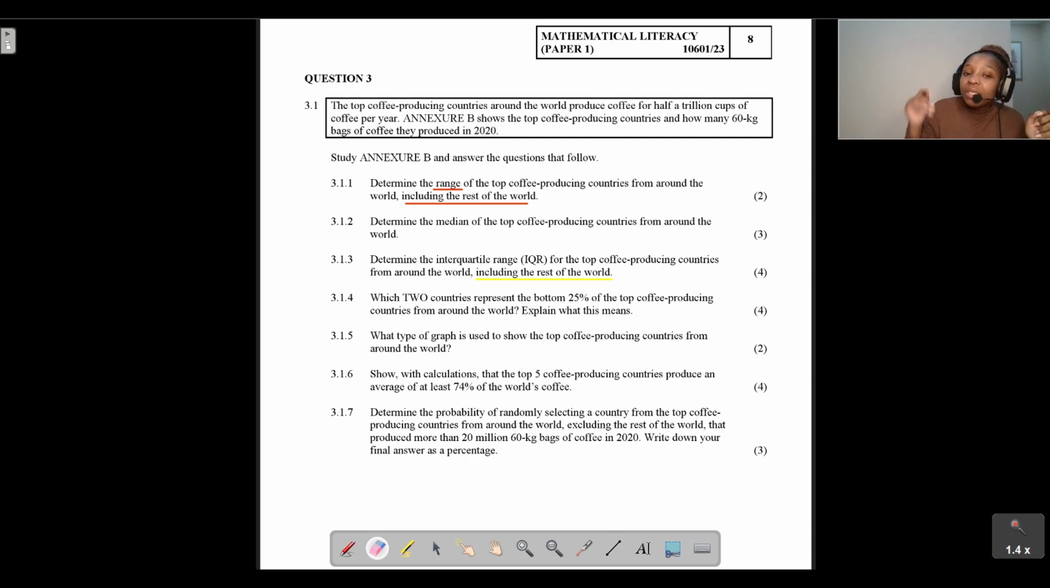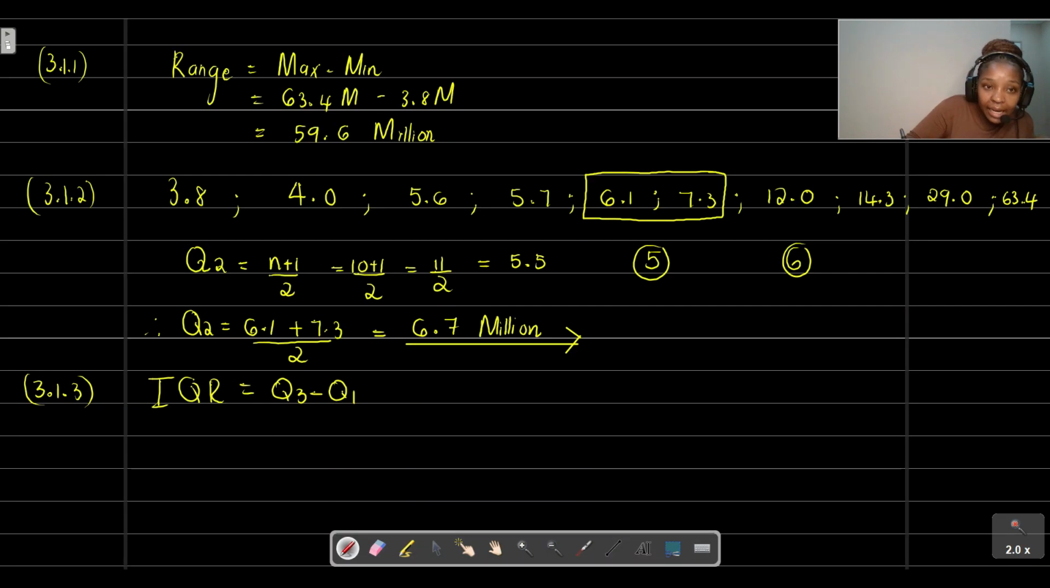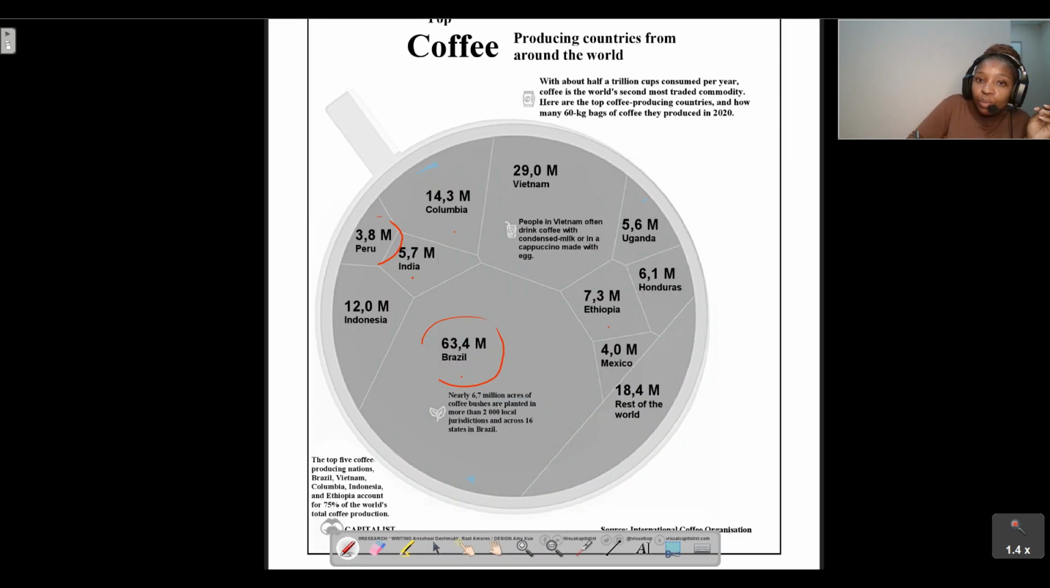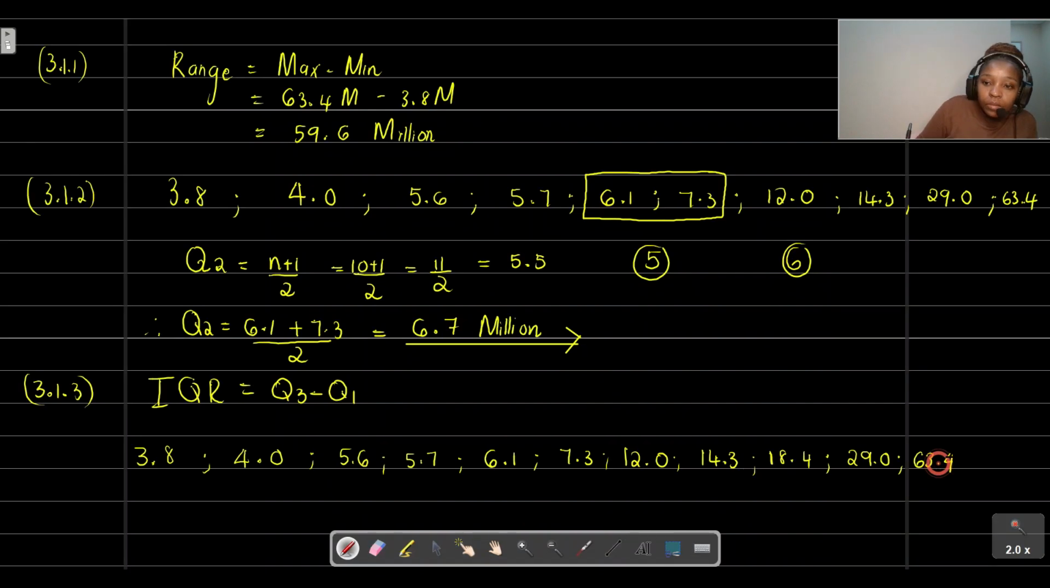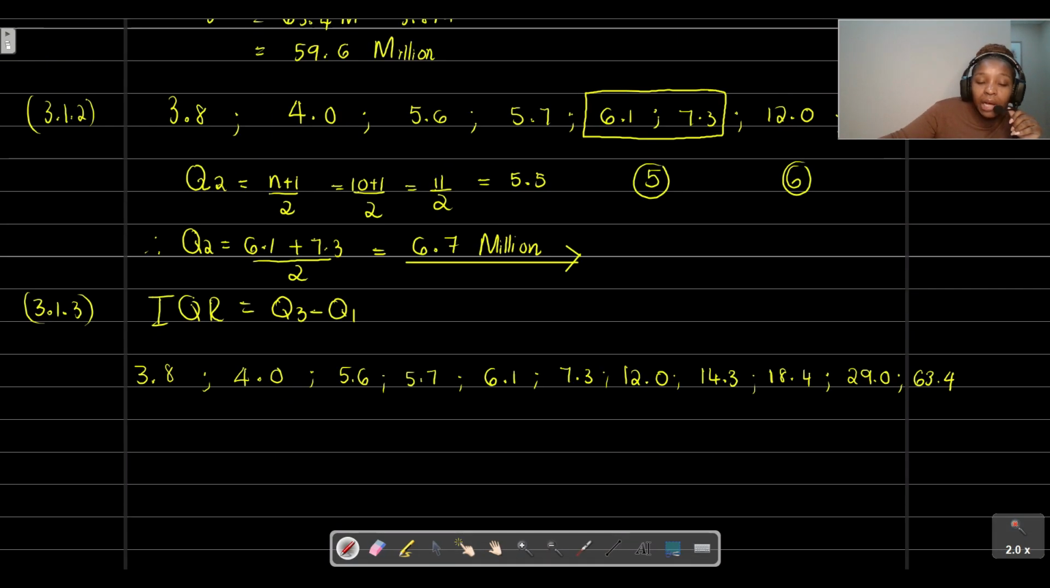Okay, because they were specific that we need to include the rest of the world. So let's just quickly arrange our data in ascending order again. It's still going to be the same thing. The only thing that's going to change now is that between 14.3 as well as 29.0, we are just going to put 18.4. All right, so we've arranged our data in ascending order, taking into consideration that we need to include that 18.4.